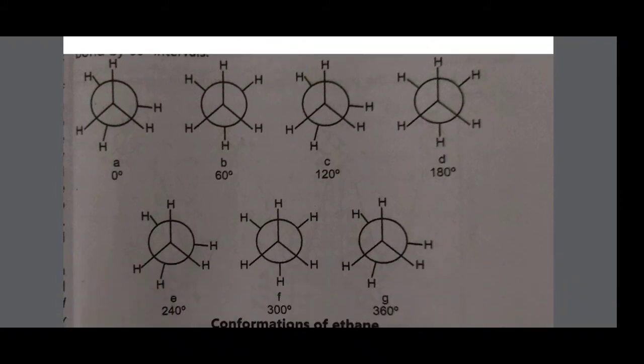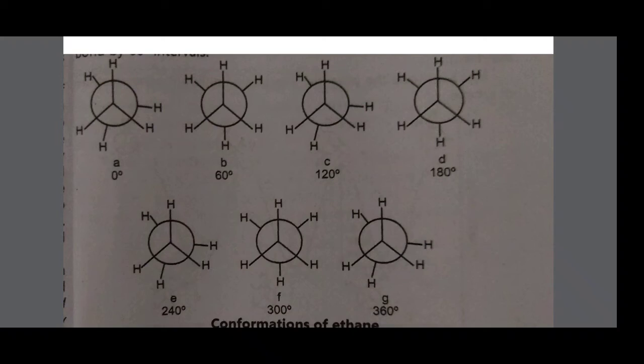Structure A is at 0 degree: one hydrogen atom in front, three hydrogen atoms behind on the carbon atom, and this hydrogen atom is behind the next hydrogen atom. So structure A is the 0 degree. Then I rotate: the first carbon atom is kept stationary and the second carbon atom is rotated about the carbon single bond.